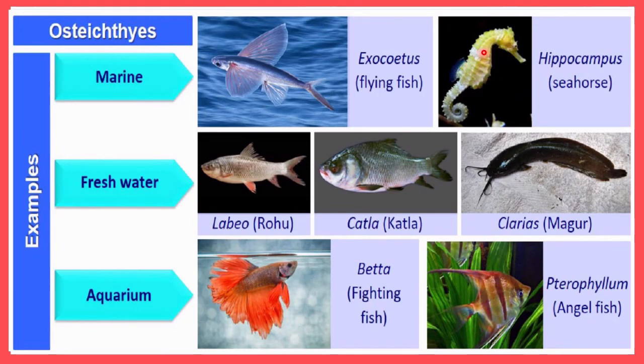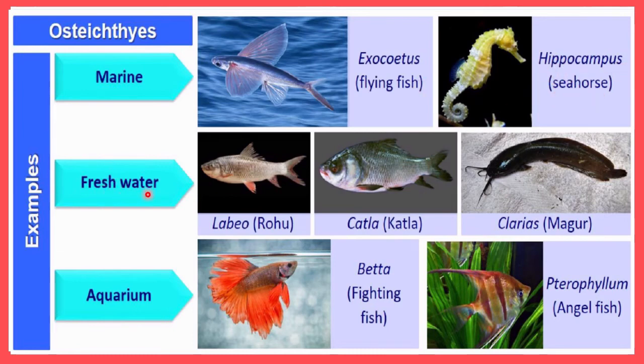On observing, we cannot say that this is a fish, but it is considered an Osteichthyes fish. And Hippocampus, you have to remember each name along with the brackets. Already I told you, sometimes it may be asked as Hippocampus, and if you don't know the bracket, then at that time you may get difficulty. So it is very advisable for all of you to remember each bracket. Hippocampus is also called seahorse.